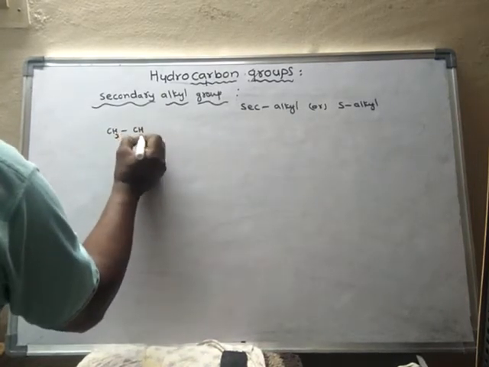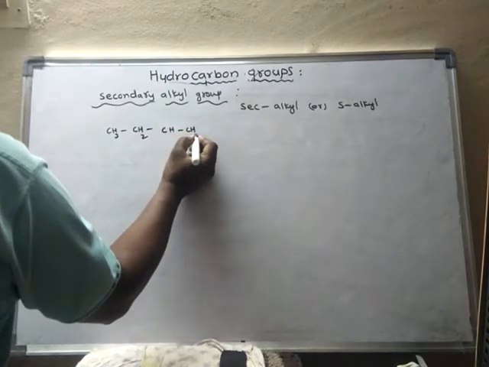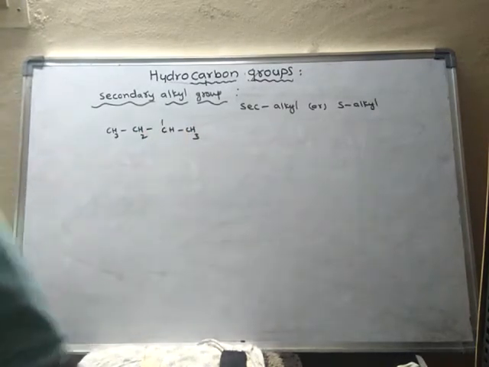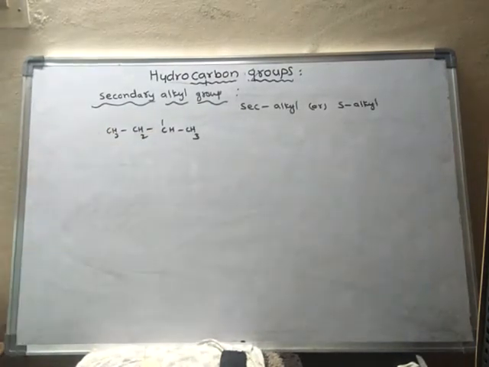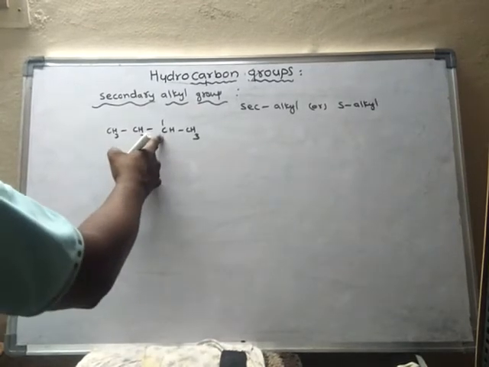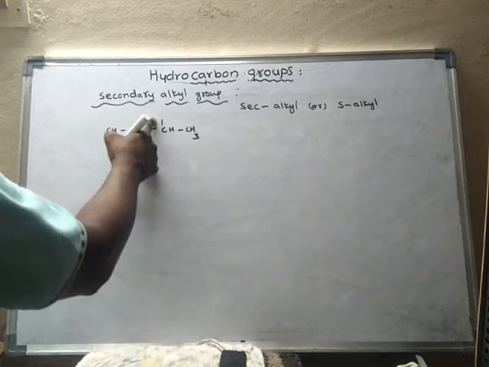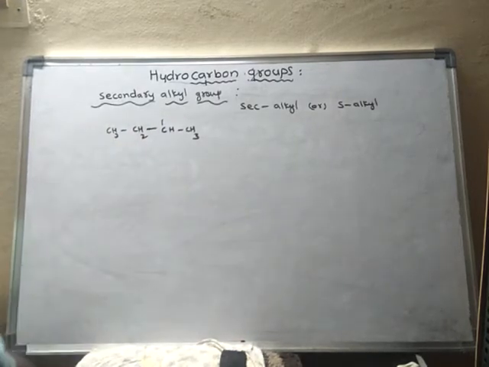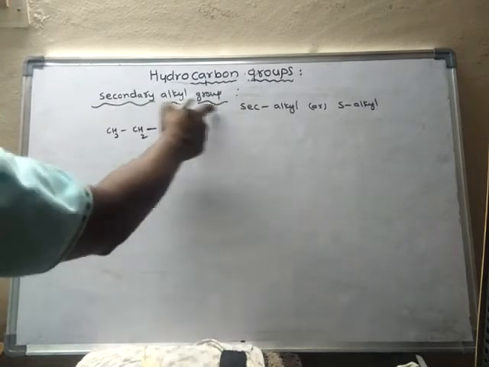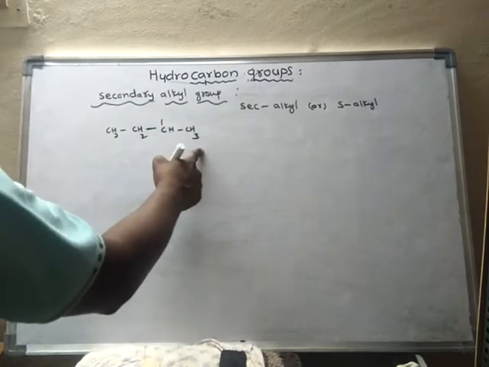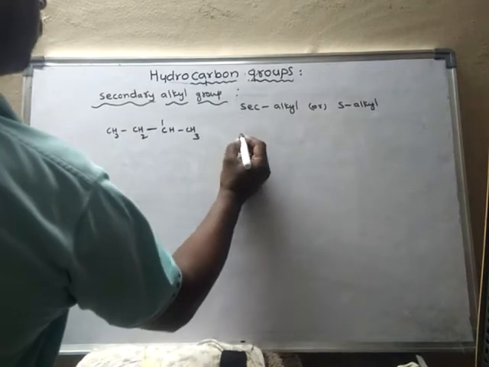CH3, CH2, CH, CH3. That means this hydrogen is removed. This bond is empty, so this is a secondary carbon with one vacant bond. Hence this is called a secondary alkyl group. Which one is it? It is called the secondary butyl group.